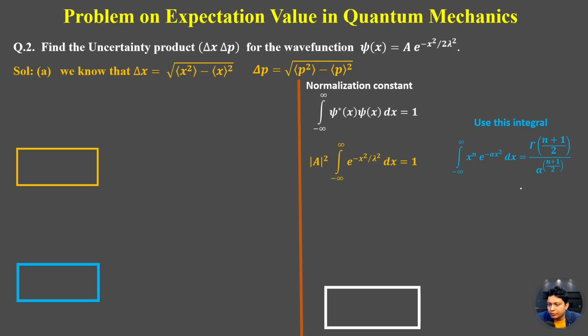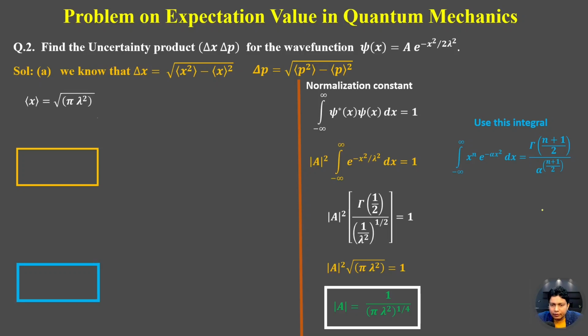So if we put n equal to 0, this integration will be mod of A square, gamma function 1 by 2, because if we put n equal to 0 here, the gamma function will be 1 by 2, and 1 by lambda power 1 by 2, equal to 1. So if we solve this, we get mod of A square under root pi times lambda square equal to 1, and the value of the normalization constant mod A will be 1 by (pi lambda square) power 1 by 4. Now let's try to solve the expectation value of x.